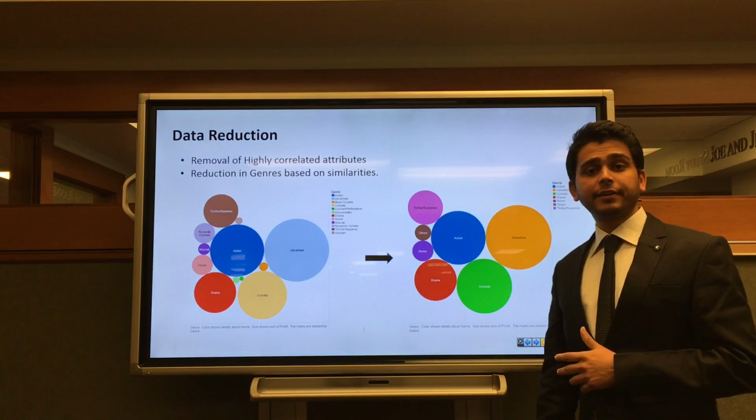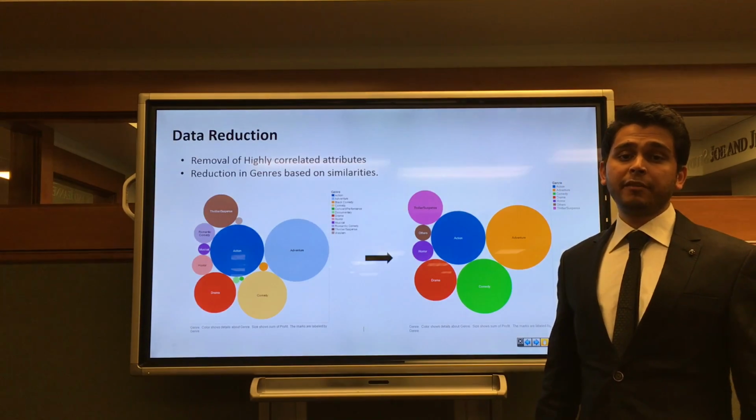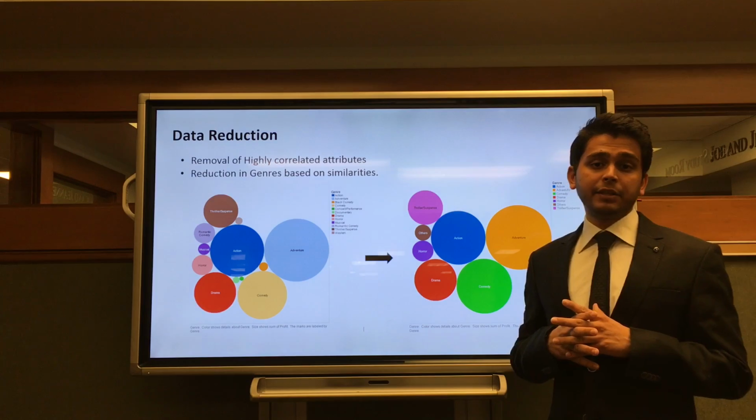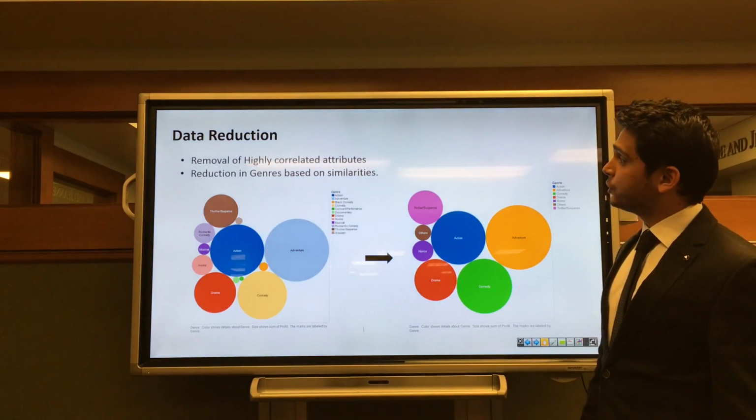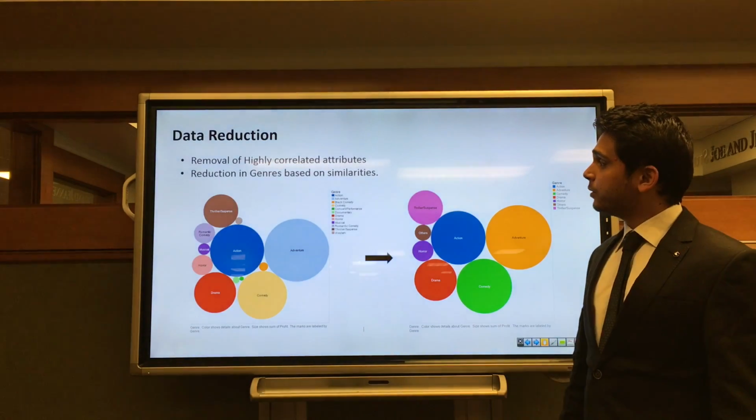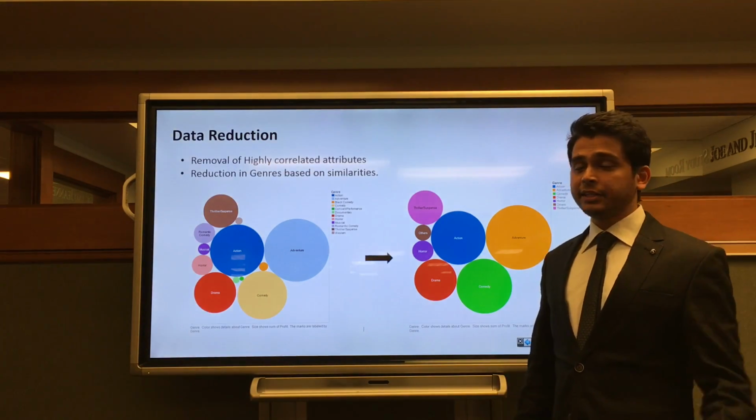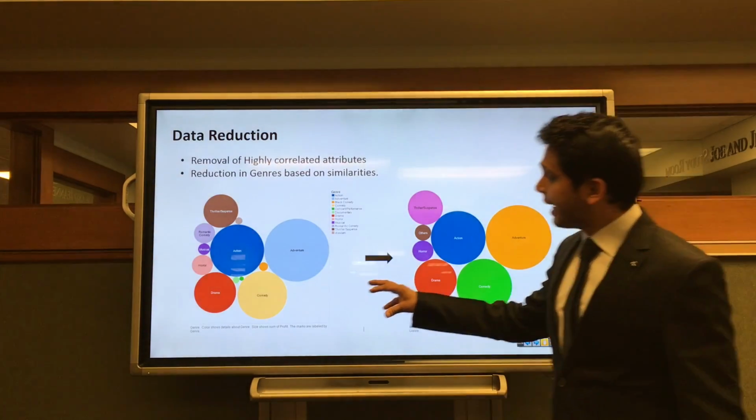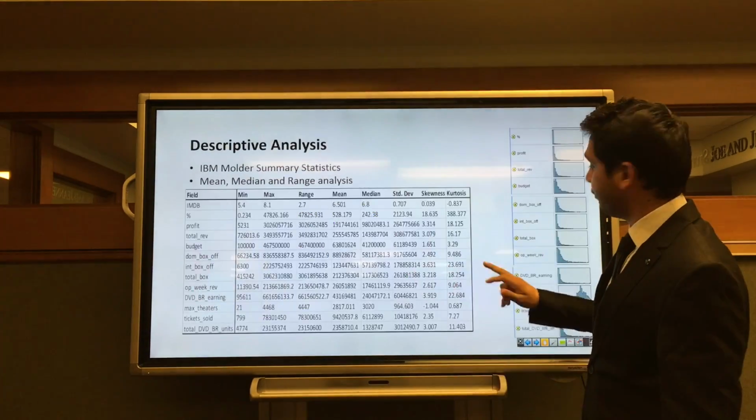Then comes the phase of data reduction. We removed variables which had high correlation. For example, we found that DVD units and DVD revenues were highly correlated, and hence we just considered DVD revenues in order to reduce redundancy. When we considered genres, we found that there are so many genres present, hence we clubbed the secondary genres into a primary one. For example, we clubbed black comedy and romantic comedy into one comedy field.